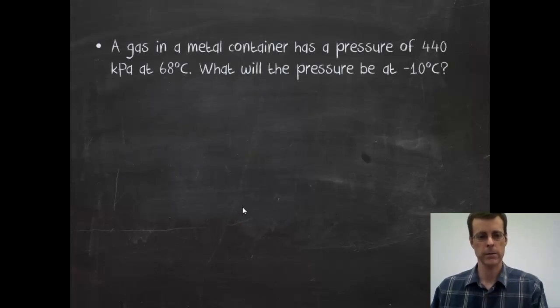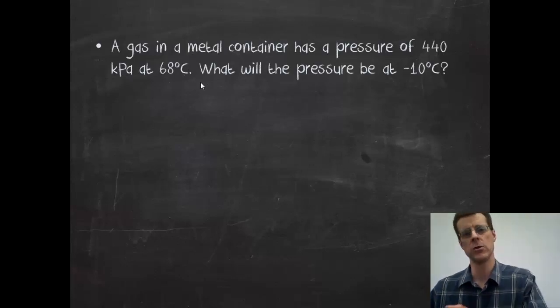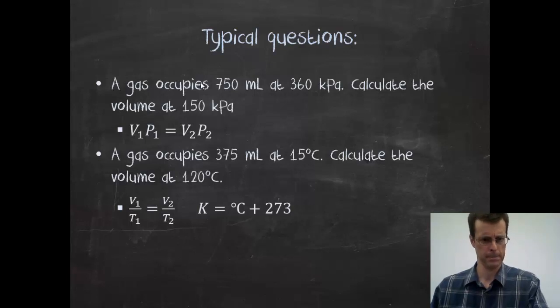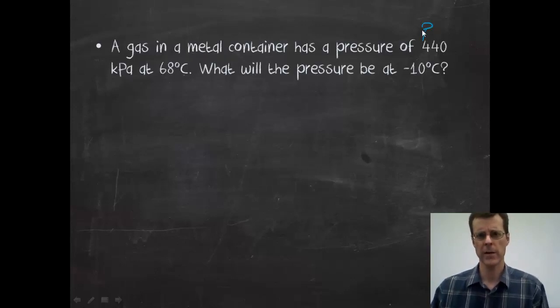And then additionally, I've got a gas in a metal container. Now, you'll notice in the previous questions I didn't say anything about the other thing. So we assumed the temperature was constant, or we assumed that pressure was constant, and now we're assuming that the volume is constant, although if it says metal container, it's a pretty good indication that it's not going to be changing until the lid flies off. So I have a pressure, and I have a temperature, and I have a new pressure that I'm trying to figure out, and a new temperature.